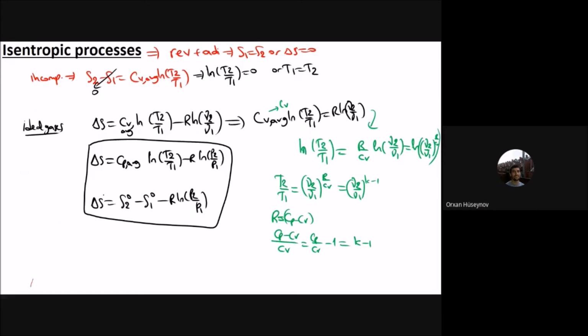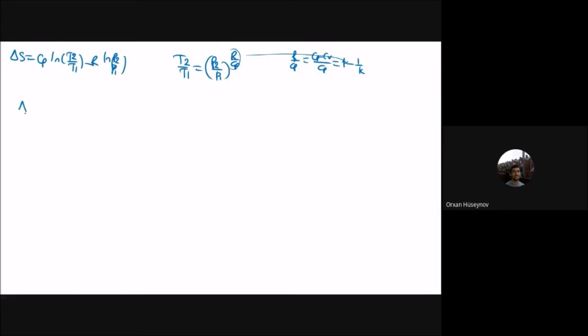And for the third relationship, you will have that del S will be equal to S2 super 0 minus S1 super 0 and minus R multiplied with ln P2 by P1. And if the left-hand side is 0 because it is isentropic, you will have that S2 super 0 minus S1 super 0 will be equal to R ln P2 by P1. Okay.